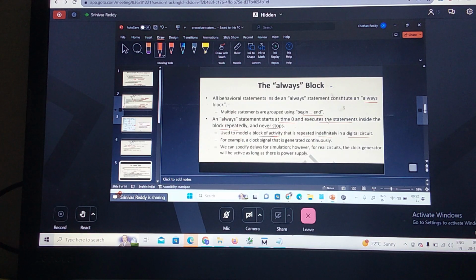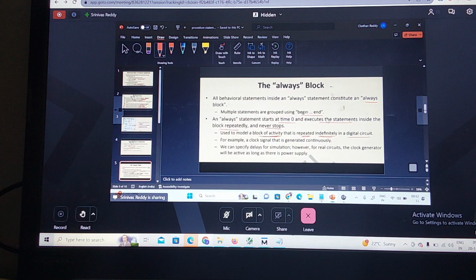It is generating the clock as long as the power is on. Correct. When power is off, then we stop. So until then the clock has to be generated. This is a repeated kind of activity I need in the digital circuit. In such cases, you can use the always block, to model a block of activity that is repeated indefinitely in the digital circuit.